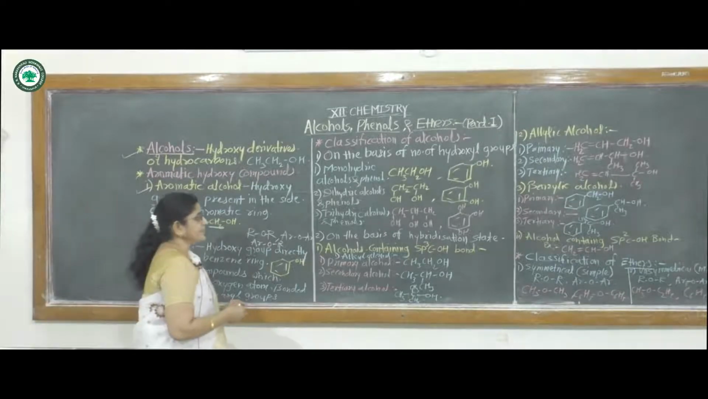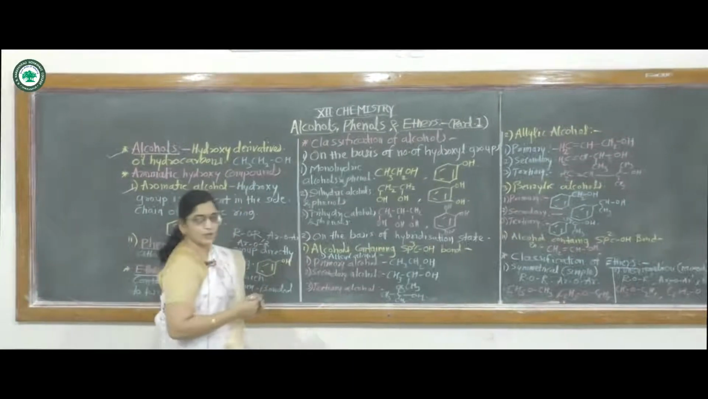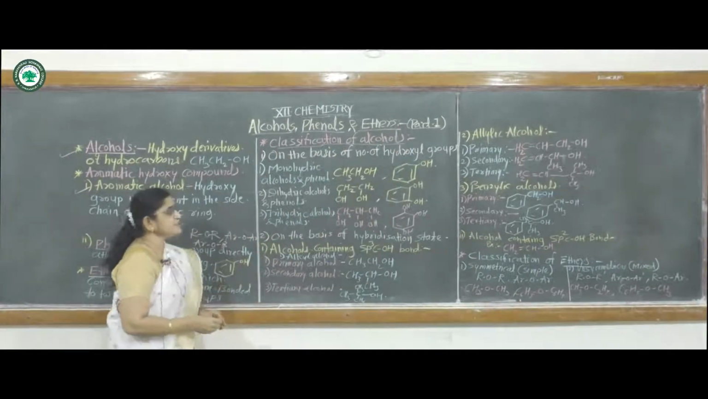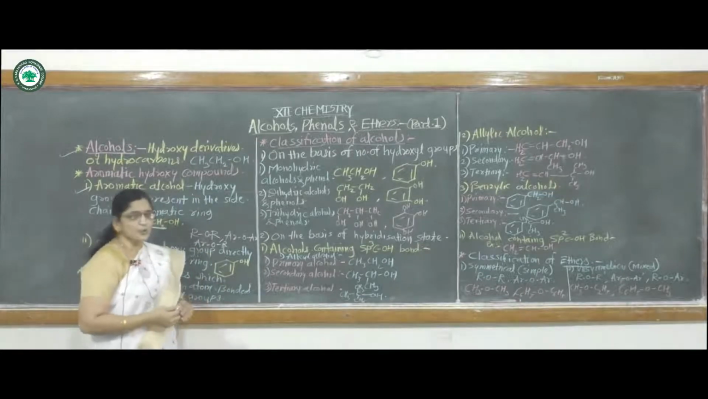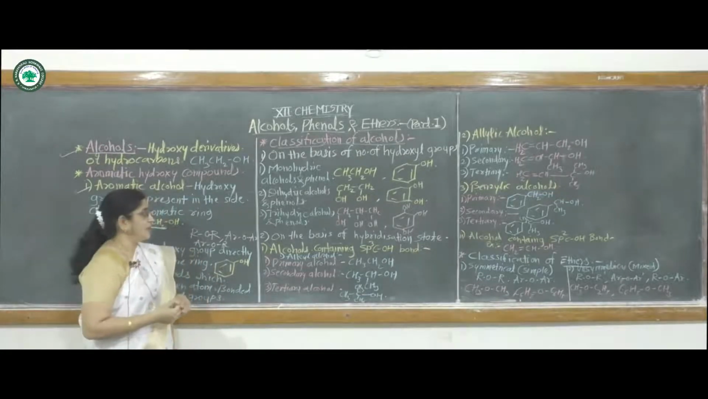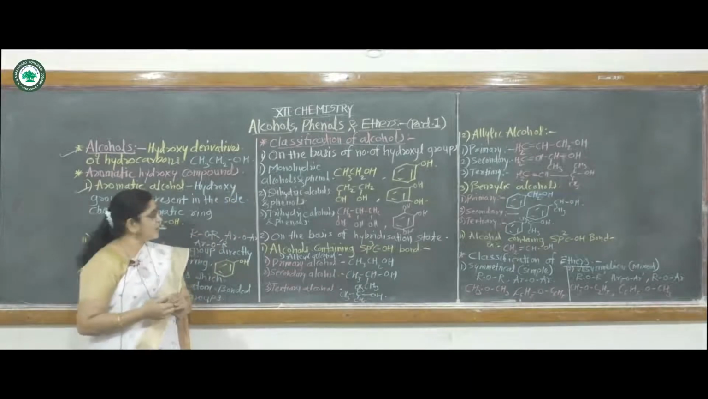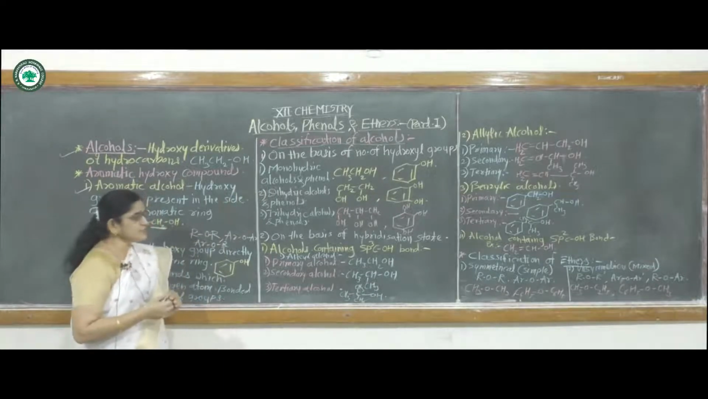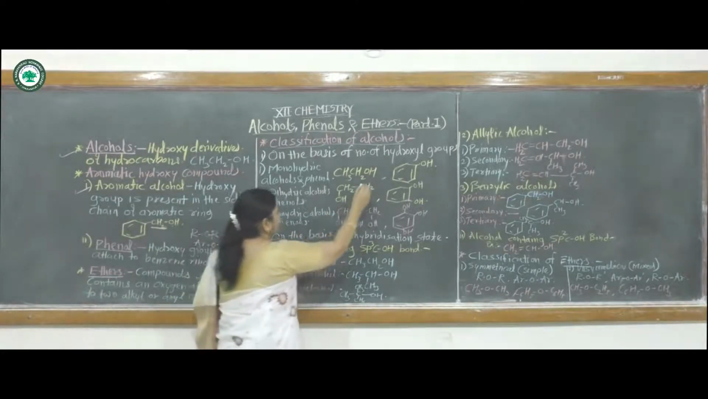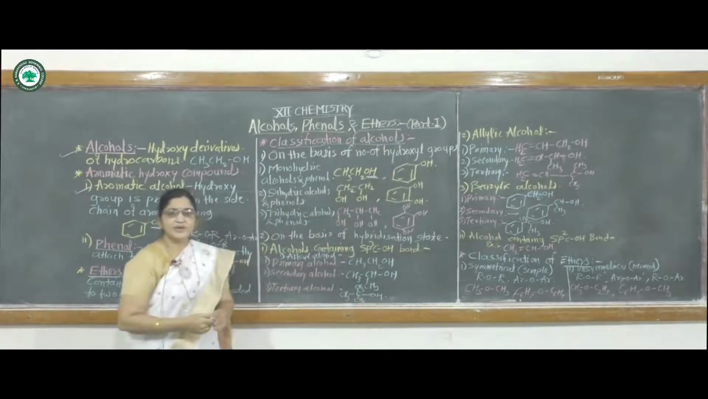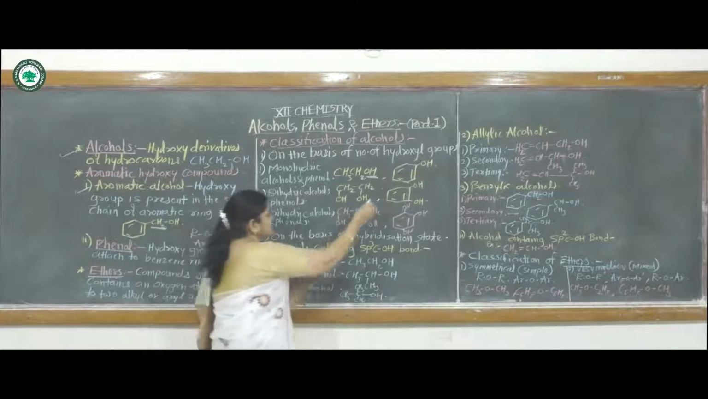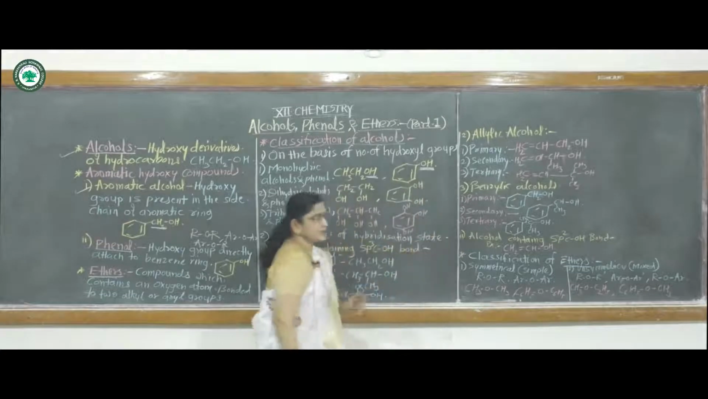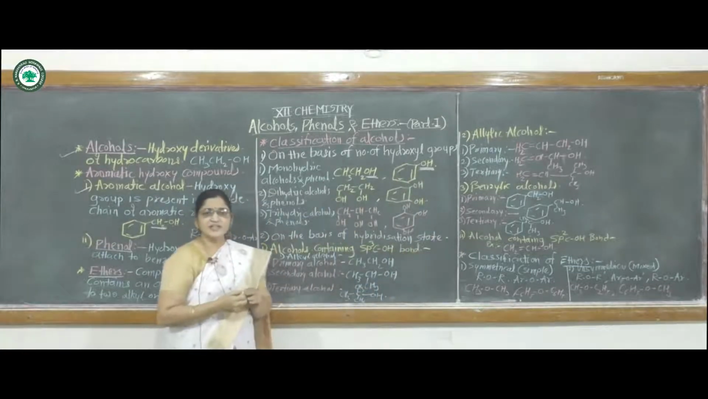The next point, that is classification of alcohols. First, classification on the basis of the number of hydroxyl groups present in alcohol and phenol. First one, that is monohydric alcohol and phenol. Monohydric alcohol means the alcohol molecule contains only one hydroxy group. Also monohydric phenols contain only one hydroxy group which is directly attached to the benzene nucleus.